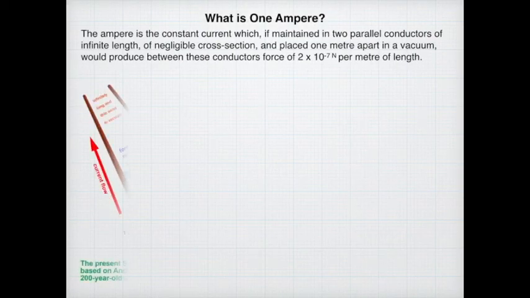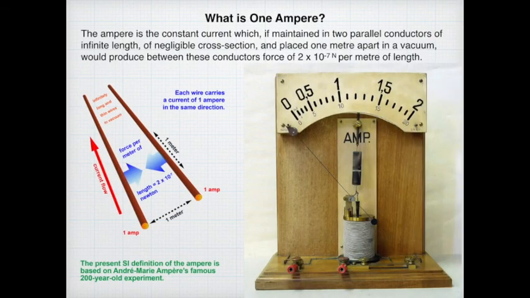Now let us see what is meant by 1 ampere. Say we have two parallel straight conductors whose length is not defined, so they are of infinite length. They are placed in vacuum and separated by a distance of 1 meter. Under such a situation, they experience a force of 2 × 10^-7 Newton per meter length.